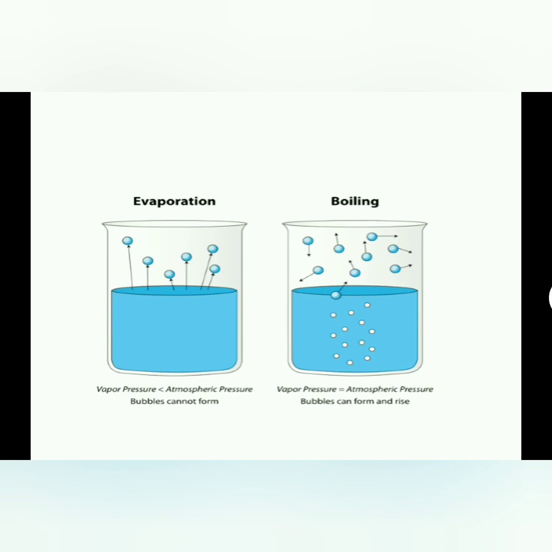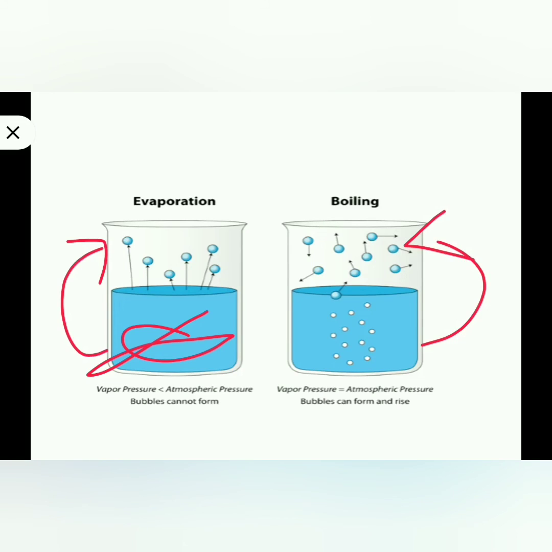So here in this diagram, clearly you can see the process of conversion of liquid into vapor. Here also, the process of conversion of liquid into vapor. But in the case of evaporation, there are no bubbles. But in the case of boiling, you can see the bubbles.